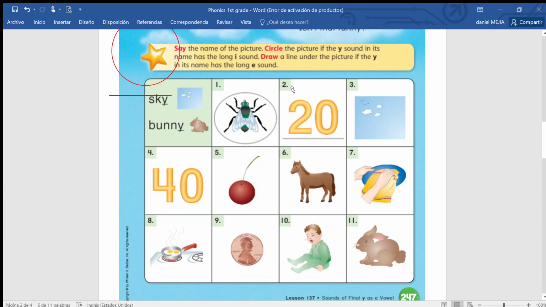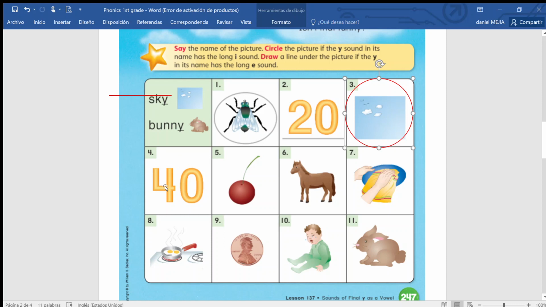Number 2, 20. 20 is long E, so you underline. Let's see number 3. What is it? It's the sky. Sky. Does it have the long E or I? The long I, right? So we circle it. Circle the picture. Good.